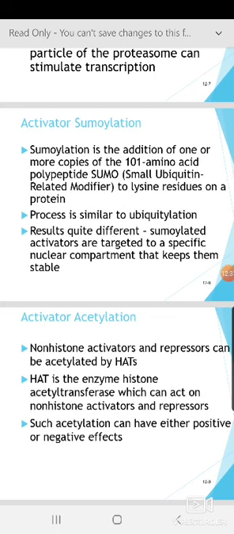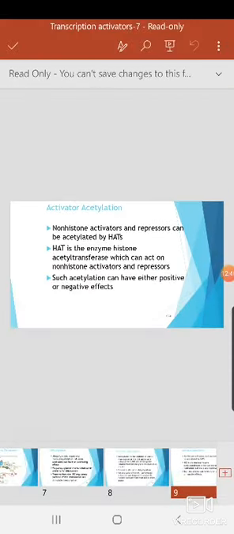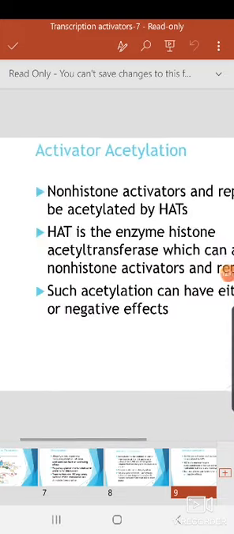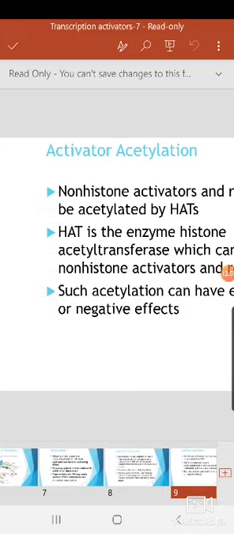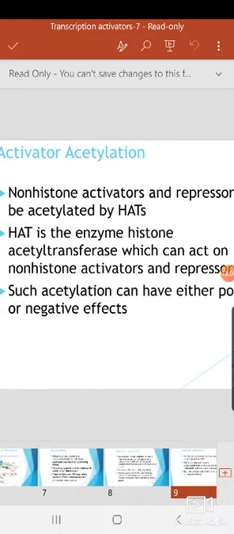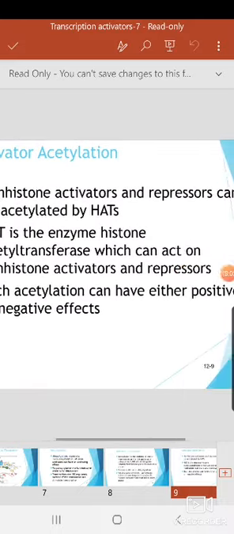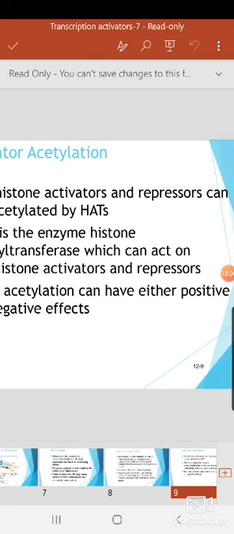Apart from sumoylation, there is activator acetylation. Non-histone activators and repressors can be acetylated by HAT. You have studied histone acetyltransferase, so it will add the acetyl group to proteins. HAT is the enzyme which can act on non-histone activators and repressors also.